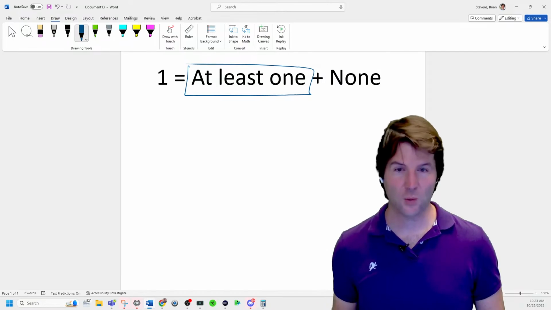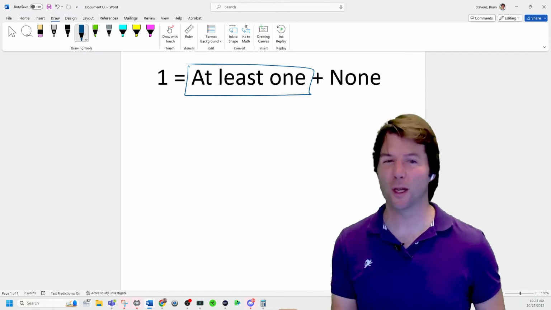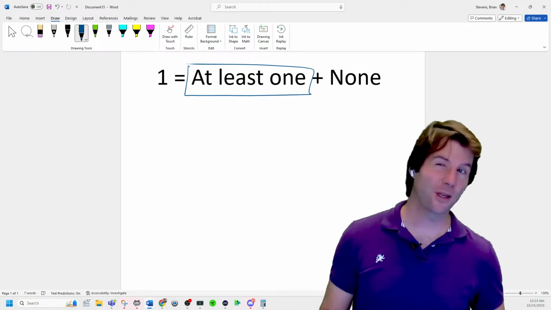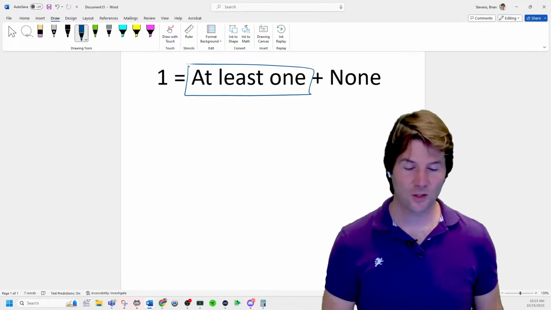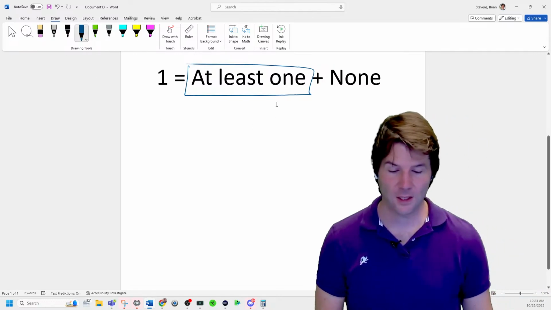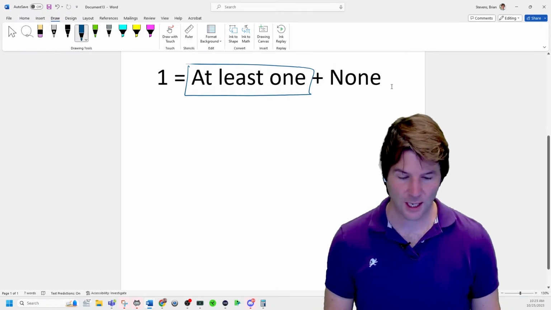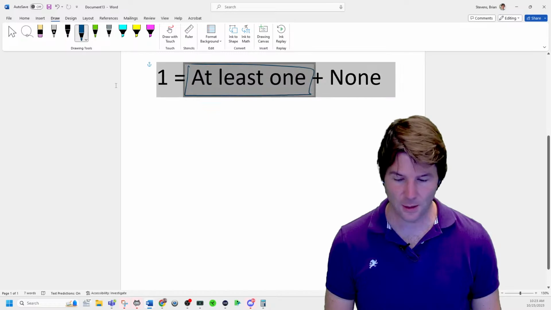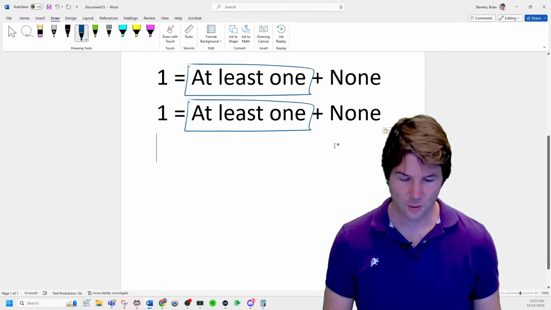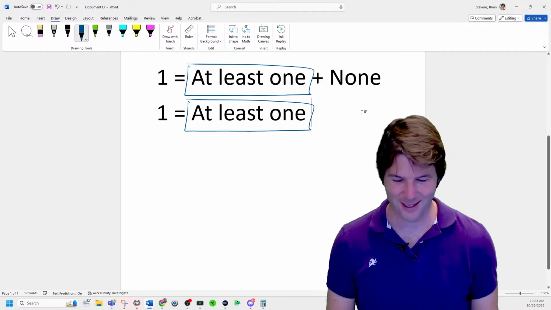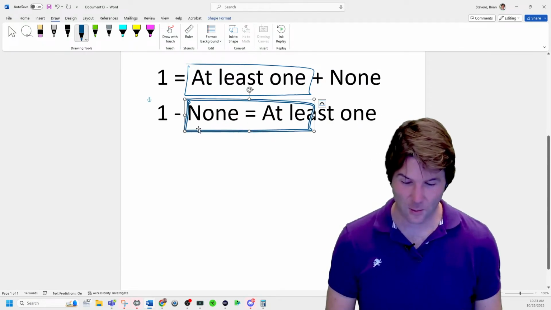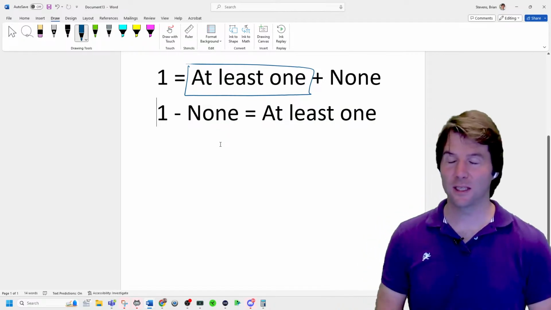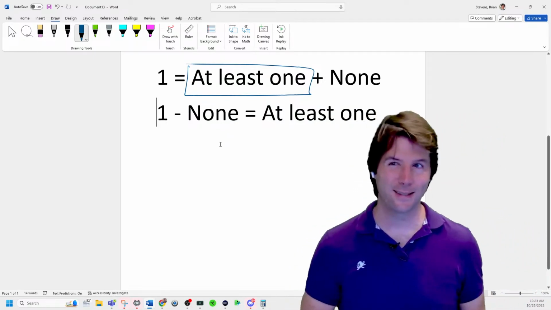Either you pull at least one yellow M&M or you get no yellow M&M. Does that make sense? You're either going to get at least one yellow M&M or no yellow M&M. So here's the thing. We want to find this one, so why don't we just take in mathematics none over to the other side? So we're just going to take in algebra, mathematics, this over here, which means we have to subtract it. And now we have the probability of at least 1 is 1 minus none.